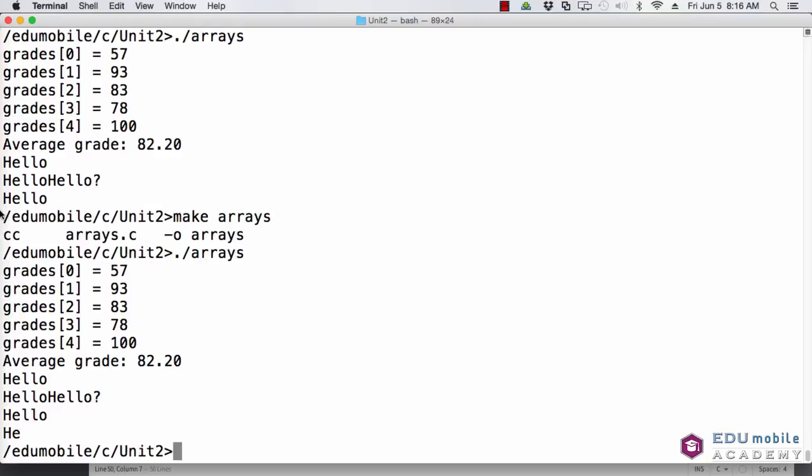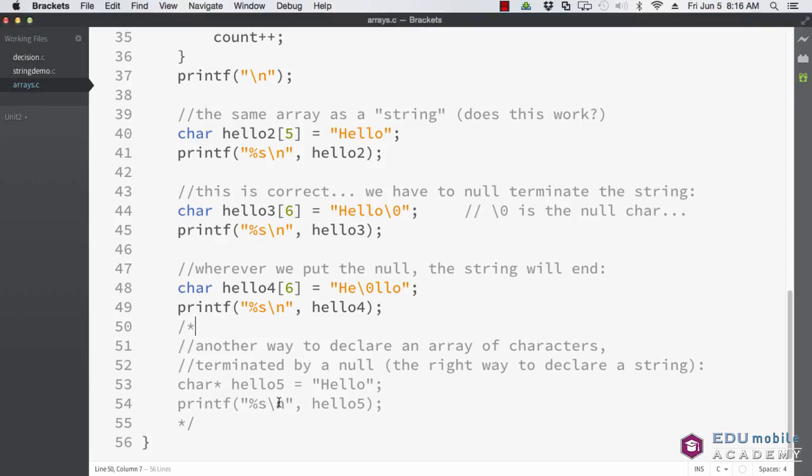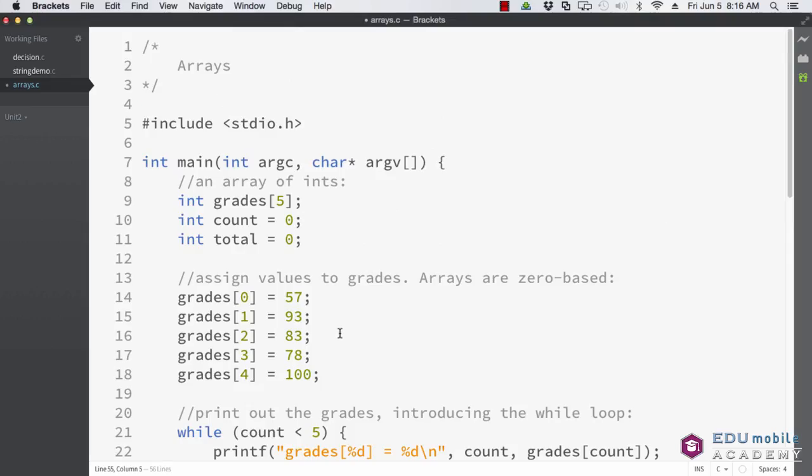We call these ASCIIZ strings, for ASCII 0, or null-terminated strings. So the final example shows the right way to declare a string. We use this char star, and you're going aha, or at least you should be, because up here I see the same thing, char star. So somehow argv has to do with strings, right?